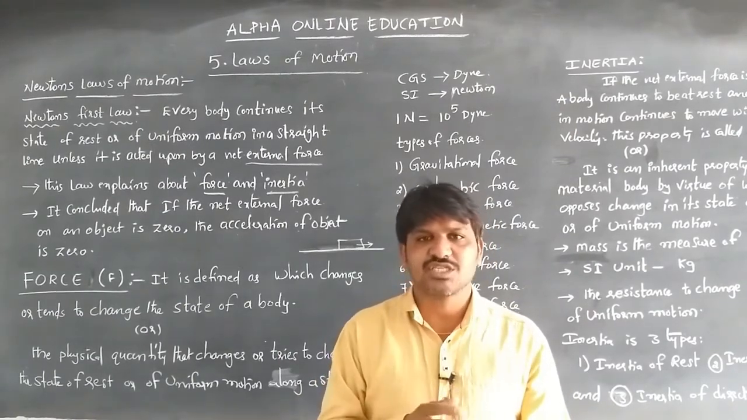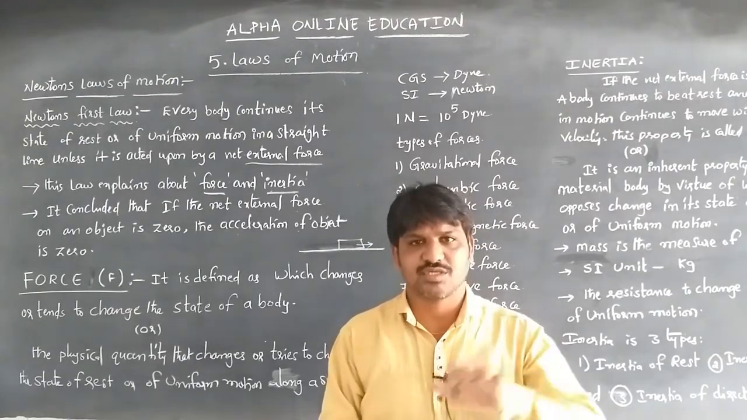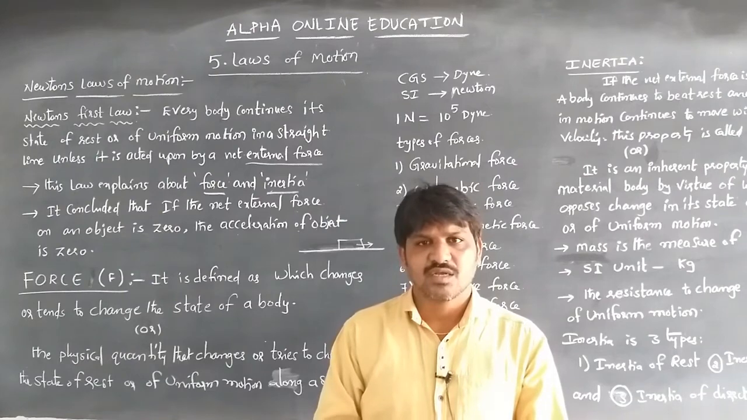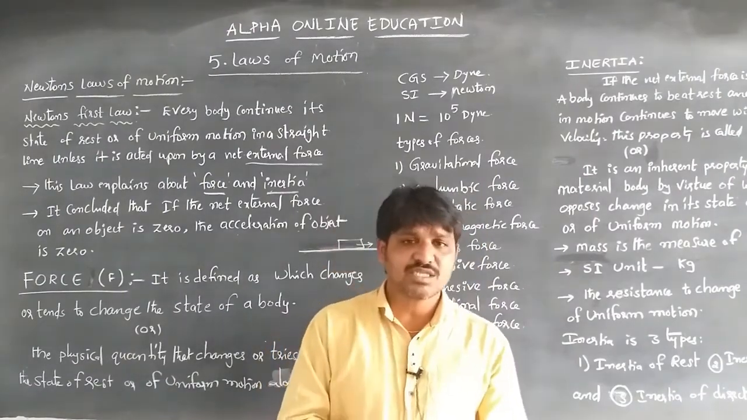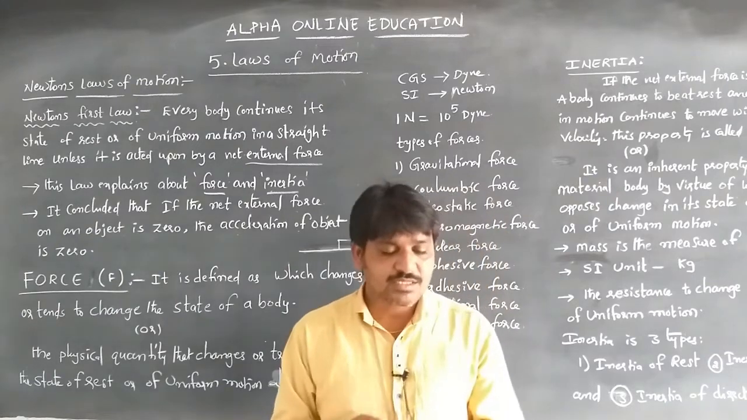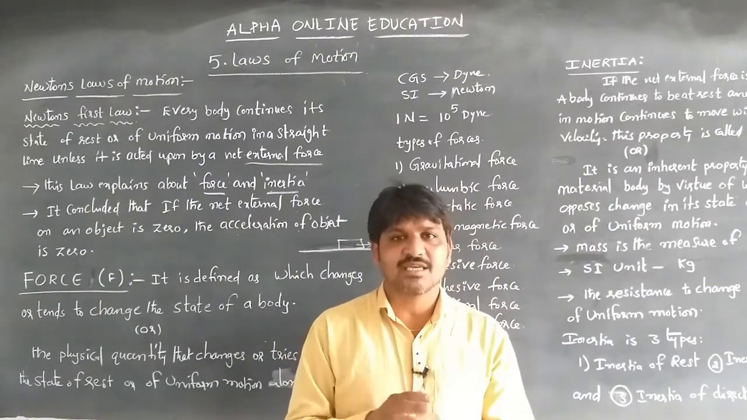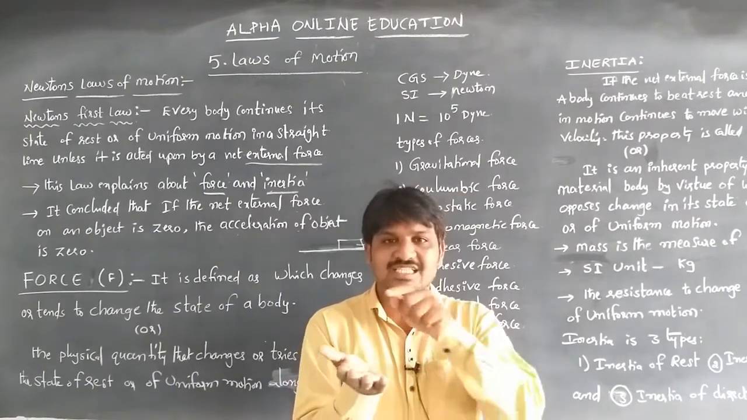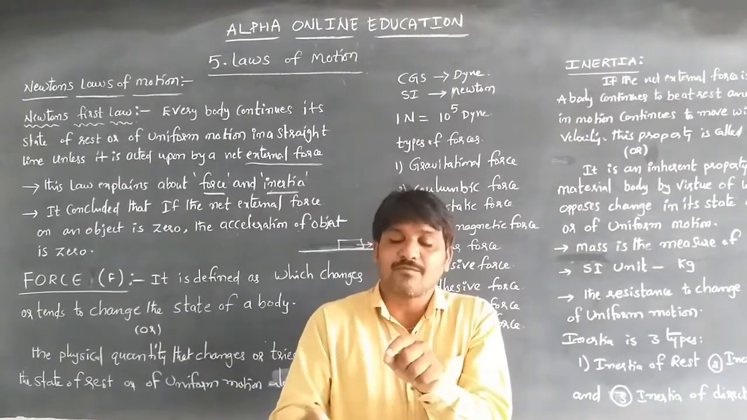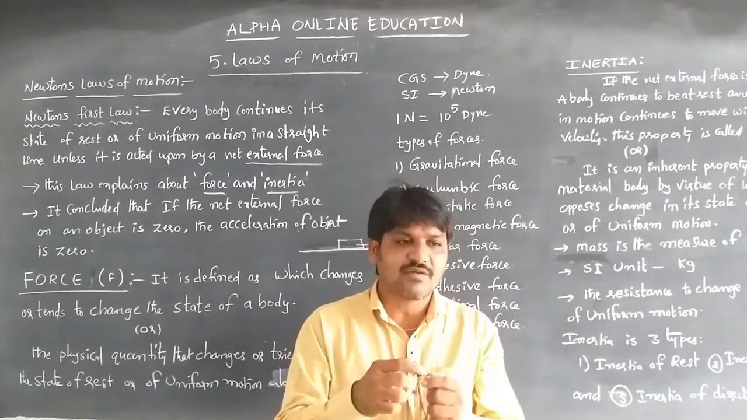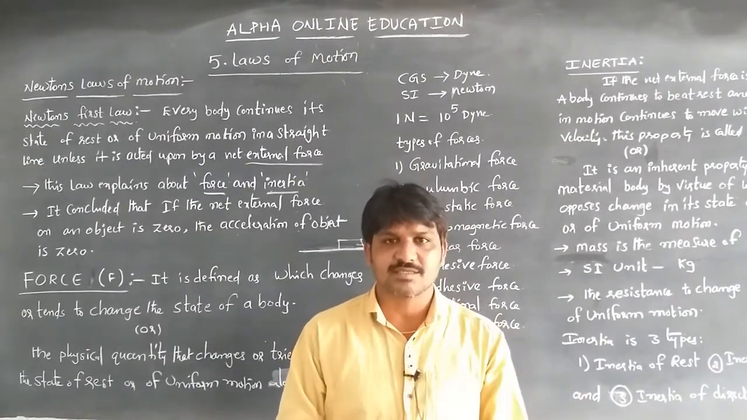If the velocity is not changed, that body is in uniform motion. The body will be in uniform motion unless we are applying any force; the body will not stop. But after traveling some distance, the bicycle will stop due to the frictional force between the road and its tires, because some force is acting on that body. So that's why the bicycle will stop after traveling some distance.